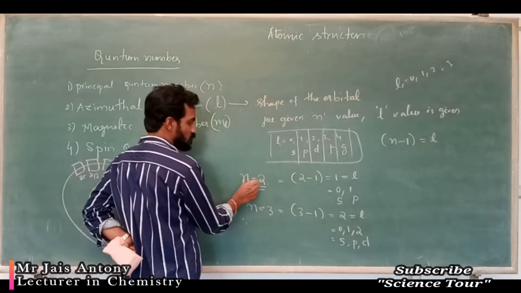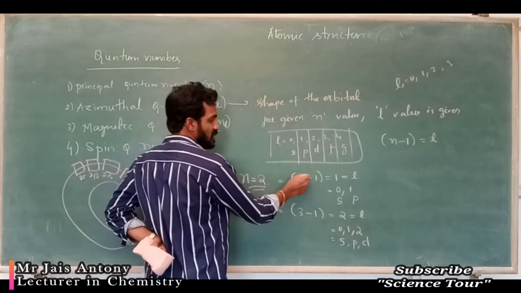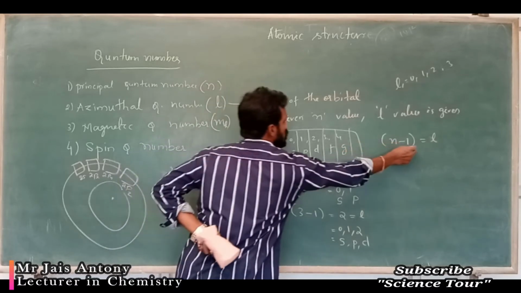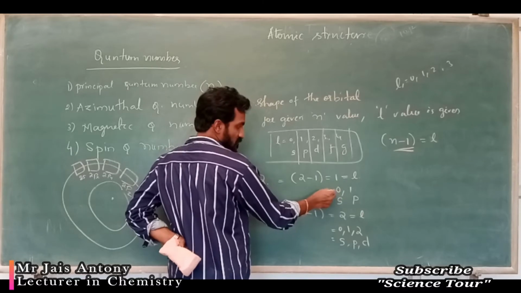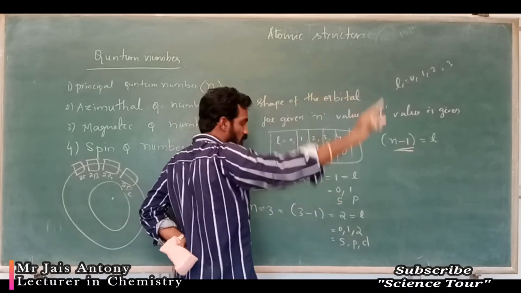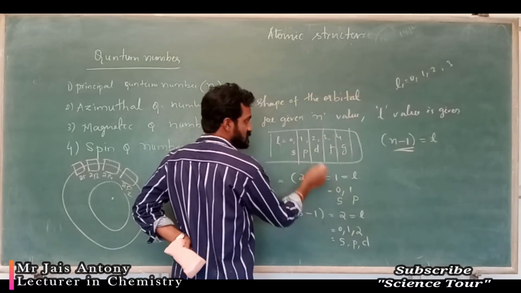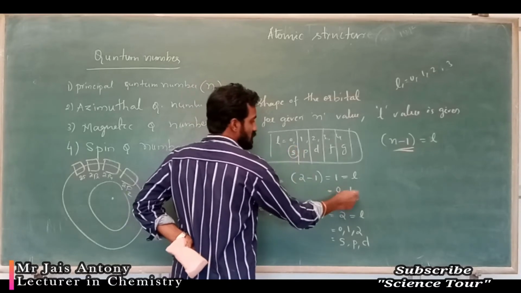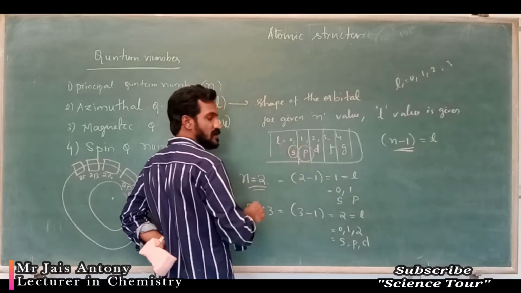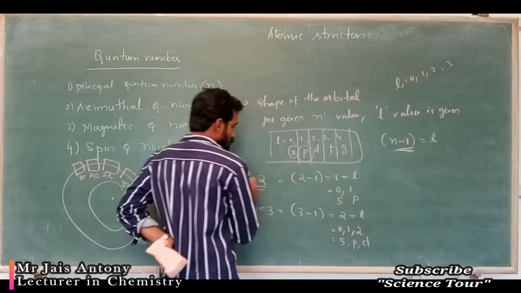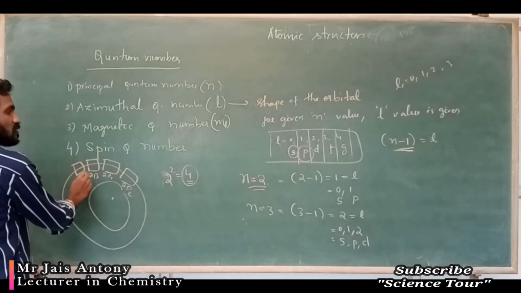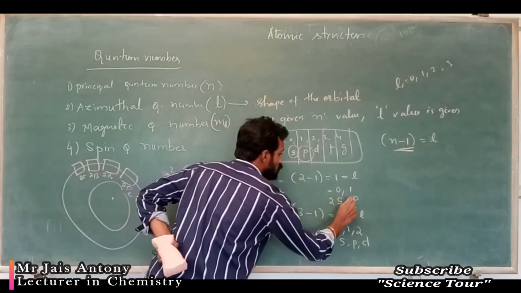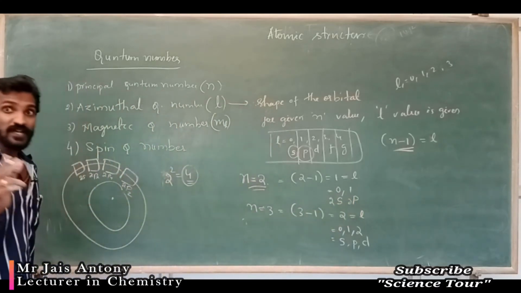If n is equal to 2, for finding the L value, the formula is n minus 1, which gives 1. That means you have to write the range 0, 1. 0 represents s, 1 represents p. Correct? So in the second shell, 2s is there, 2p is there. In p, a total of 3 orbitals.